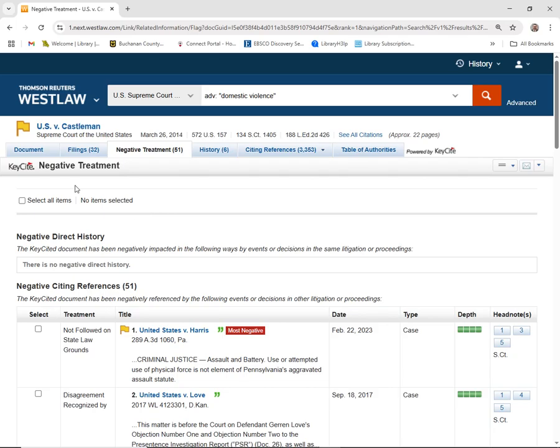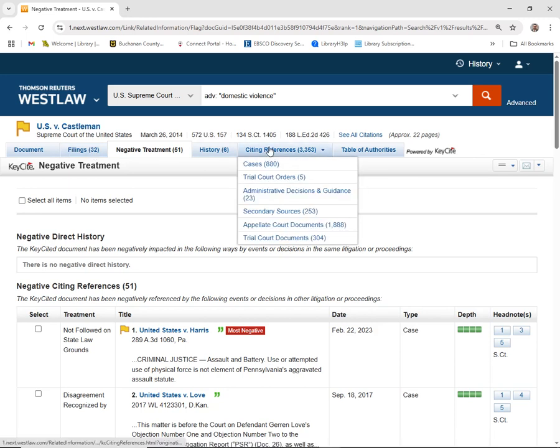Notice if I go back up here, I've got the document or the case itself, filings, which would be briefs that were filed with the court, negative treatment, history, citing references or where was this case cited, and then the table of authorities or the cases that this particular case used in its arguments.